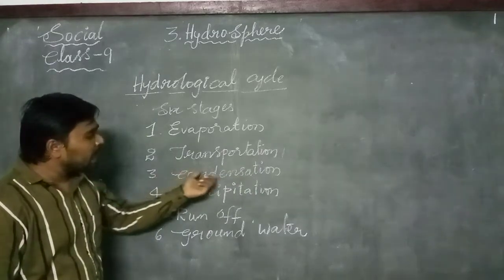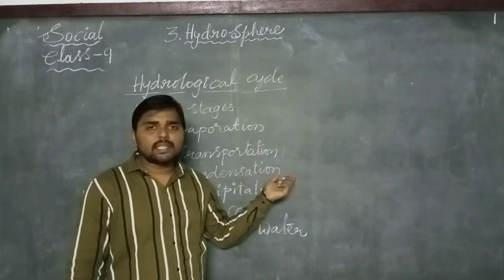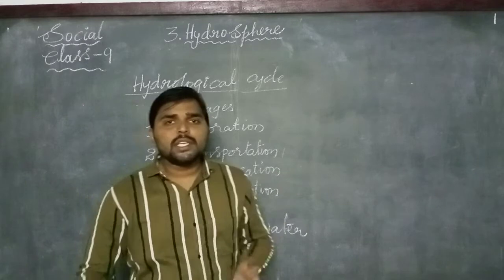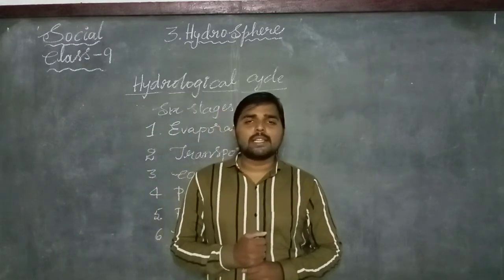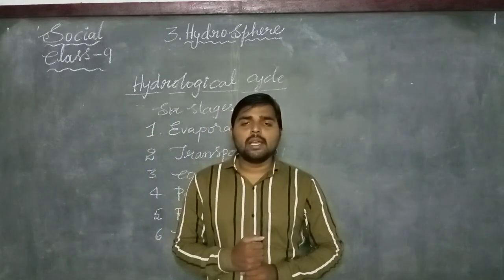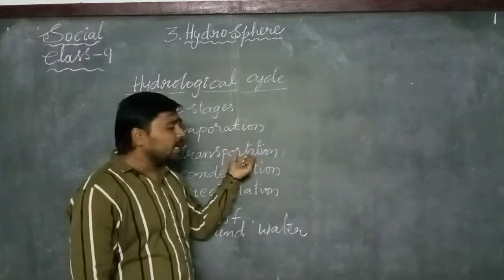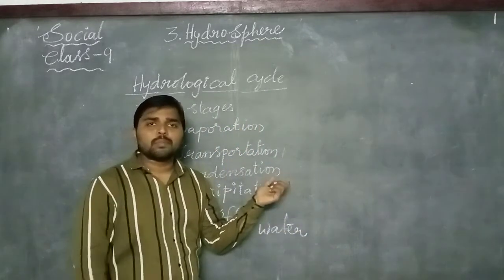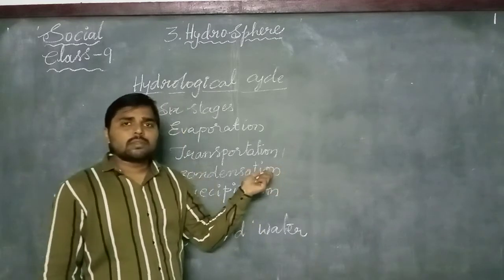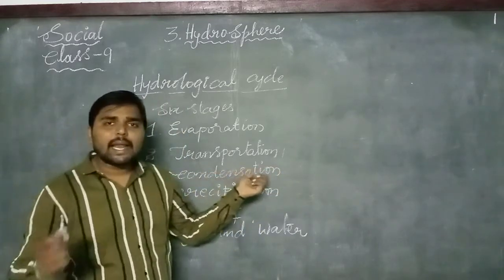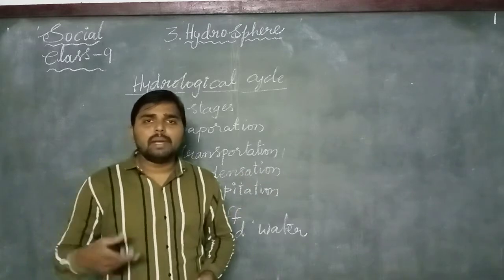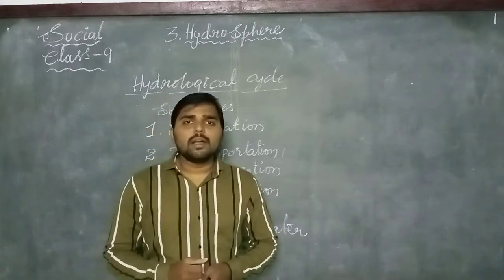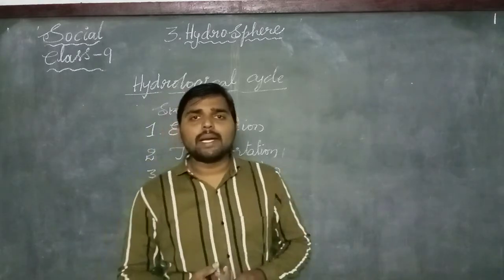Now let us see condensation. Condensation is the changing of water vapor into water. After the transportation of clouds, whenever the clouds meet the cool winds in the land mass, they immediately form small tiny droplets.